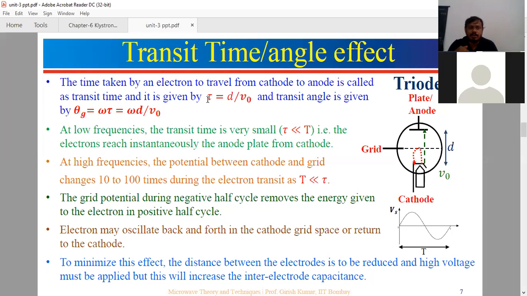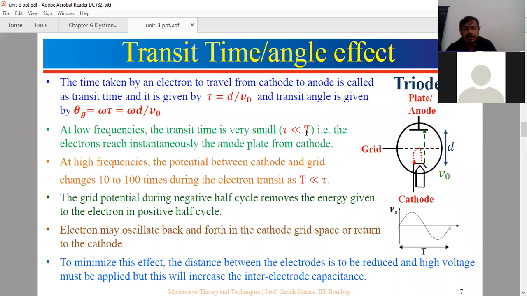Time less means the electrons move faster from cathode to anode. For any device, time should be less, so that the movement of electrons from cathode to anode is very fast. More time means very slow. In the normal frequency range, less than 1 gigahertz, below the microwave range, the transit time for these triodes is very less, so the electrons reach the anode plate from the cathode almost instantaneously. At low frequencies, the transit time is very less.